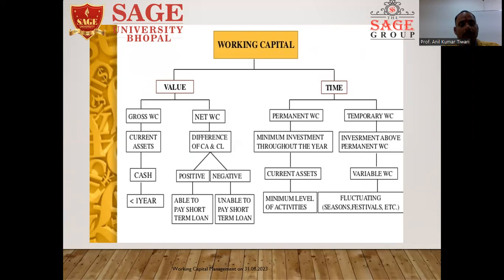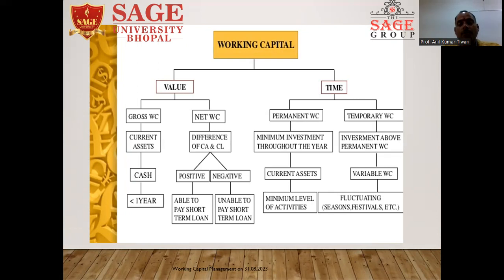So how can we find out the net working capital? It is very easy. The difference of current assets and current liabilities is known as the net working capital. If it is positive, it means the firm is able to pay its short-term loans, and if it is negative, it means the firm is not able to pay its short-term loans. So working capital can be either positive or negative. Positive working capital is better for the organization or the business, as the business is able to pay all its short-term dues within a time period.